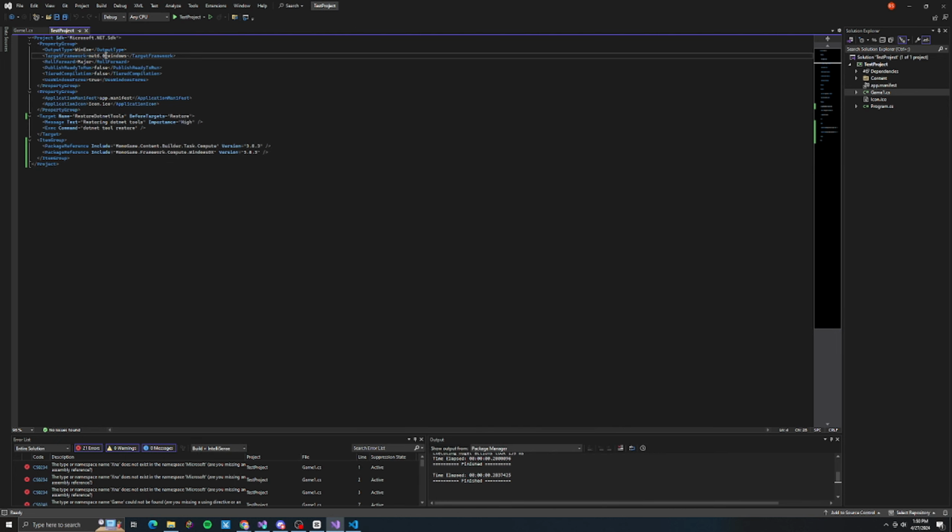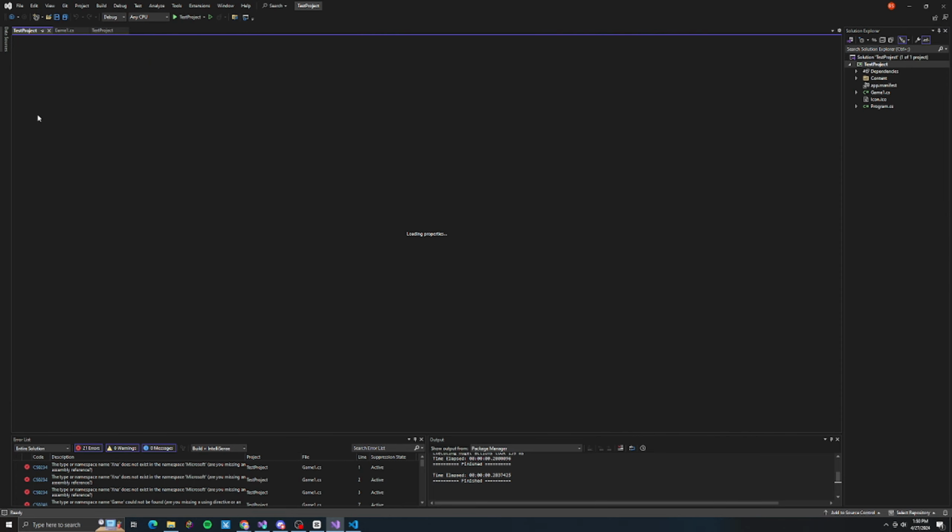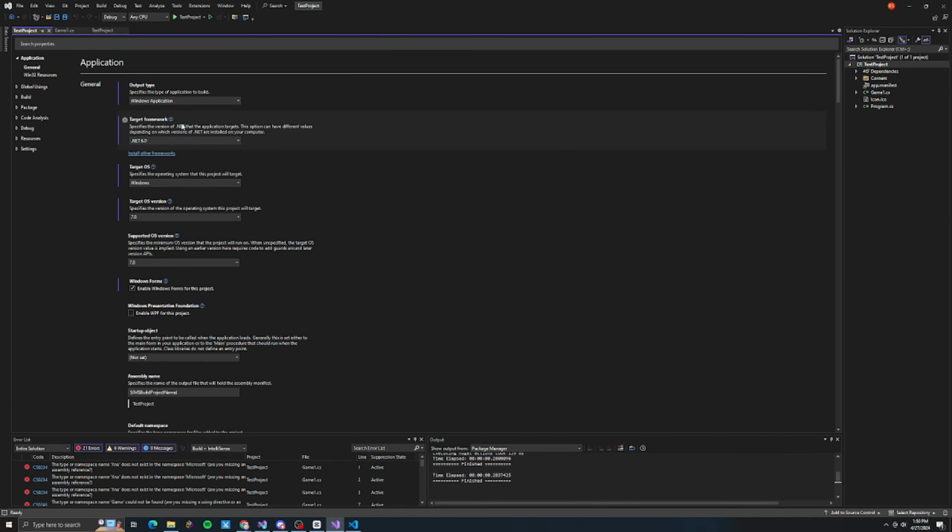You could either just hard code this file to where it says .NET 8, or click on your project, click on properties, and then when you're in properties, go to .NET 6 and change it to .NET 8. If your Visual Studio is a newer version than 17.8, this will work. You will see this. If it is not the newest version, you won't be able to see this. All you'll see is .NET 7. That's not what you want.